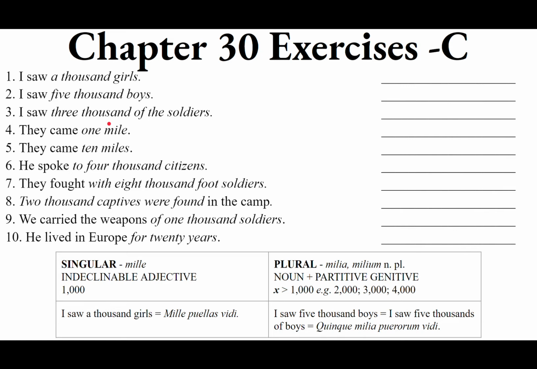And what distance? What extent of space? What span of distance did they travel? How far did the action of the verb go? It went for 1 mile. They came 1 mile. That's the extent of distance. It will be in the accusative case.